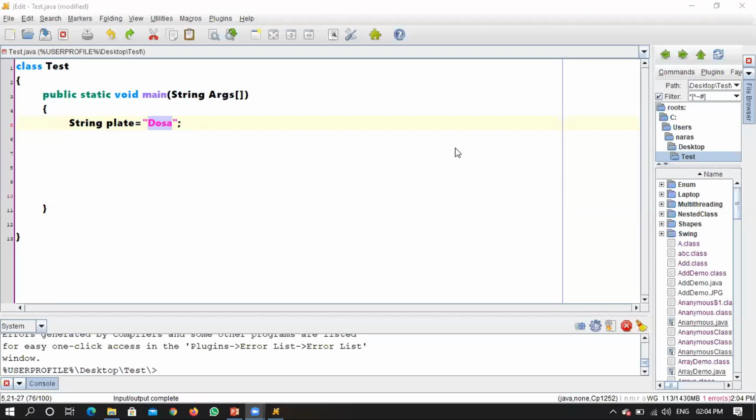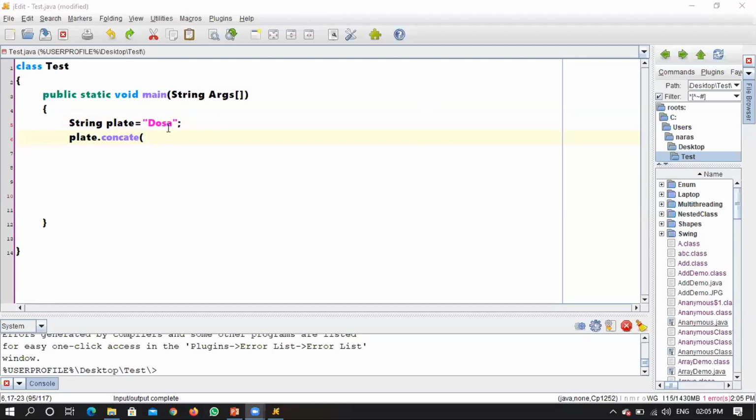If we are trying to change this value, what was our conclusion? A new object will be created. This is what we have said. What it means is, if I am writing plate dot concat, what does concat do? Concat will join two strings. There is a function called concat. What it will do is combine two strings.